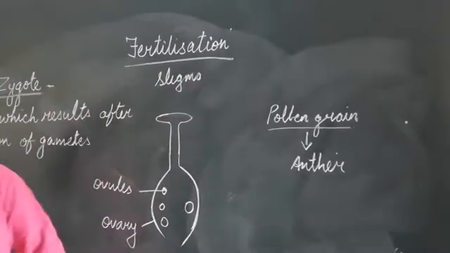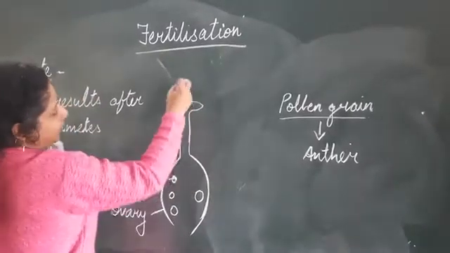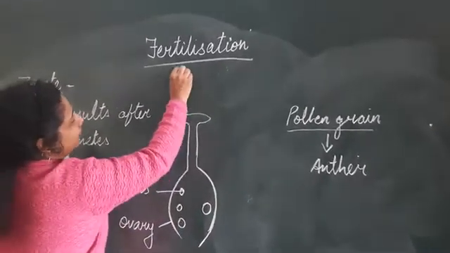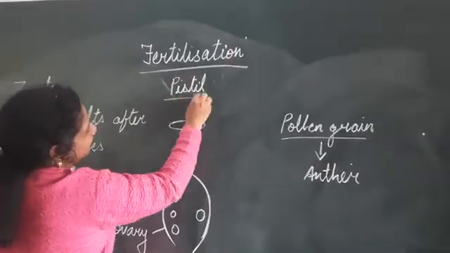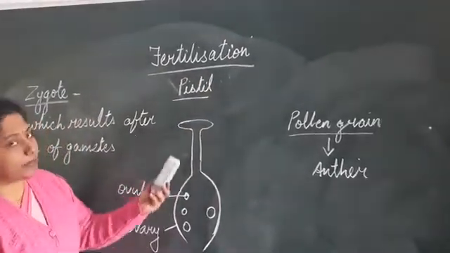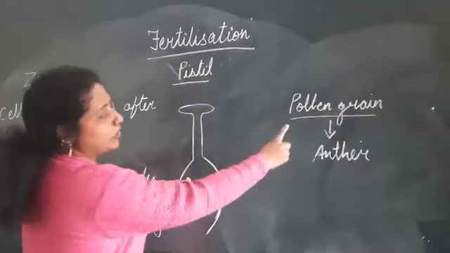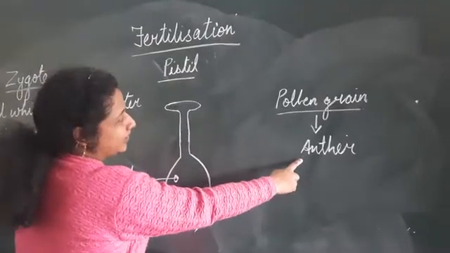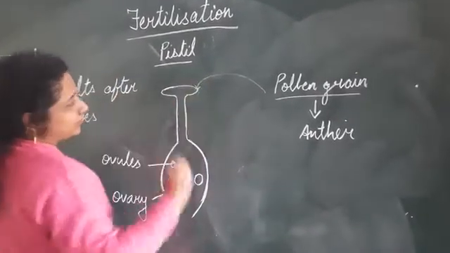This is not the stigma. Stigma is this portion. This is the female portion. This whole portion is the female part of the flower, which is the pistil. Okay. So what happens? The pollen grain from the anther gets transferred to the stigma. Okay. This is the stigma.